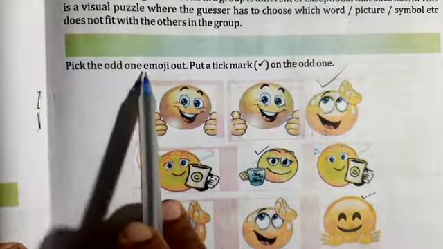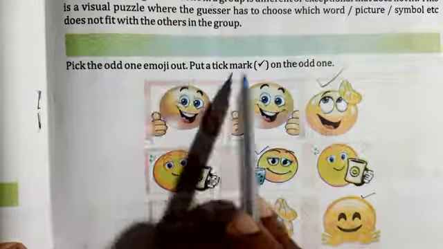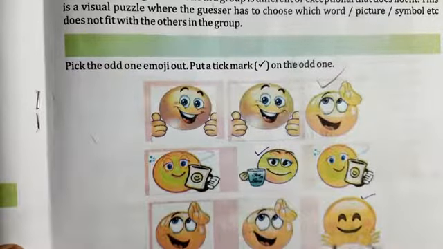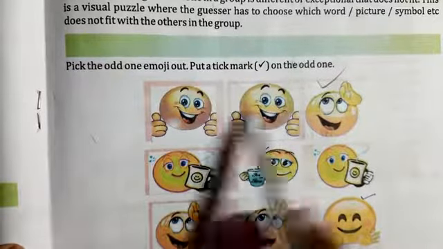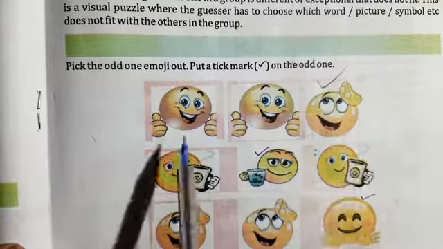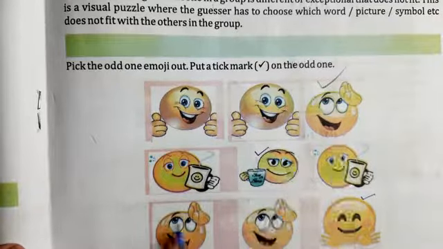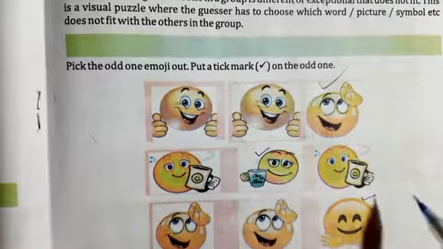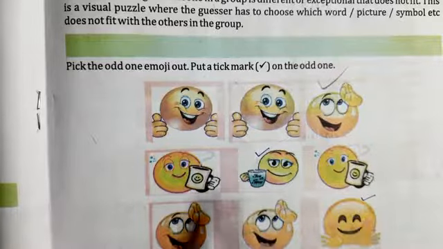Pick the odd one emoji out, put a tick mark on the odd one. Children, here some emoji are given. Look, 12 emoji are given here. Here, this is a line, this is a line, this is a line, this is a line.